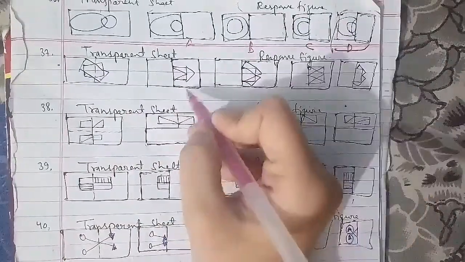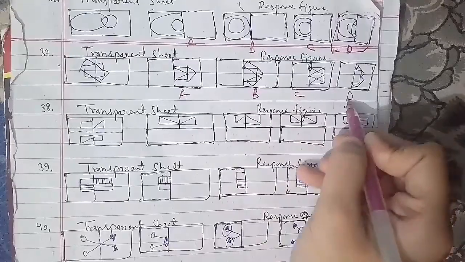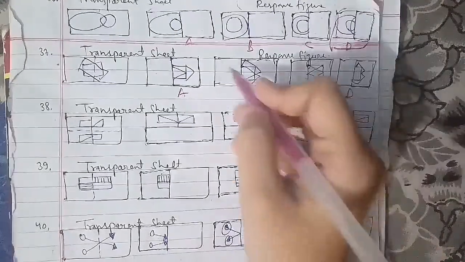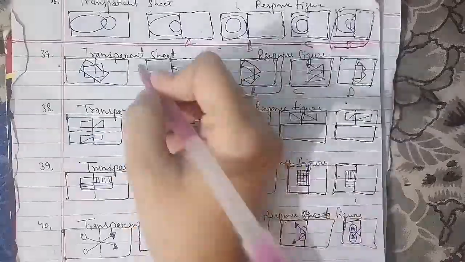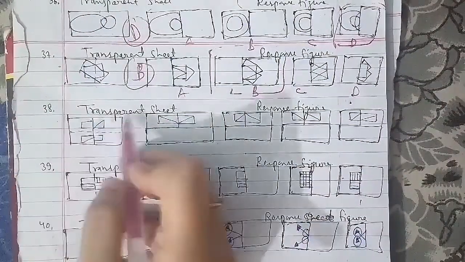We'll go ahead with the 39th question of the session, that has been the transparent sheet, and this is the response figure named as A, B, C and D. On the same cases here which we have to find out, and the figure which we have as an answer is the figure D will be the right answer for this question as well.